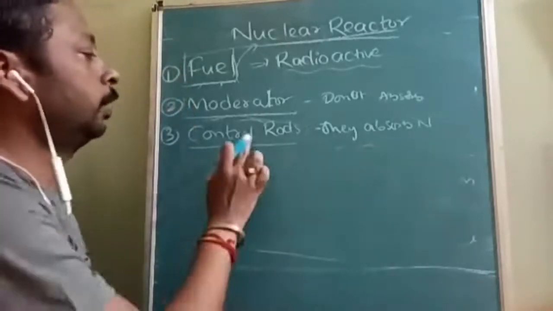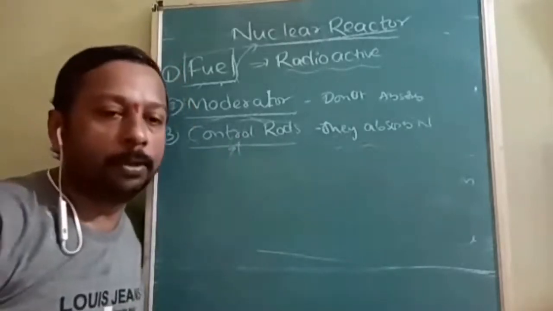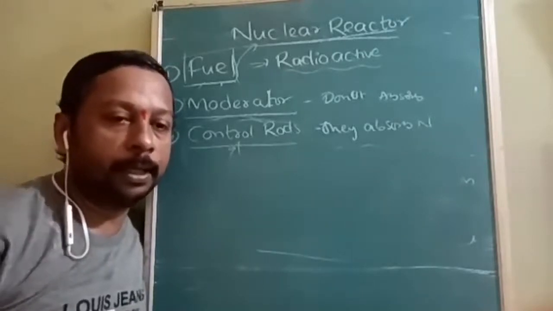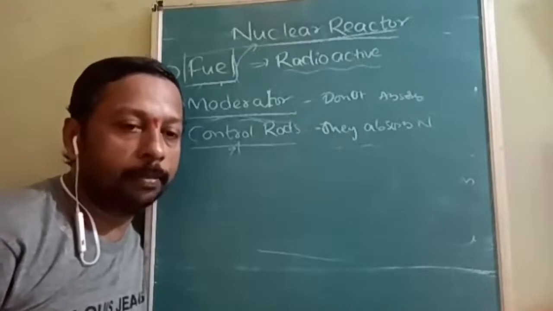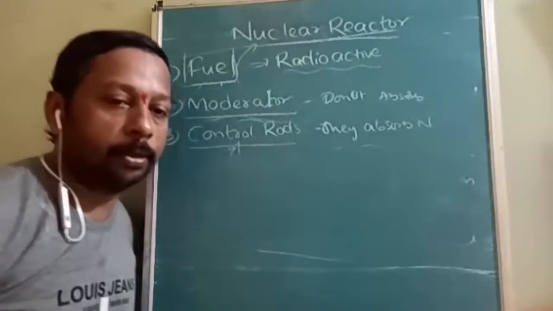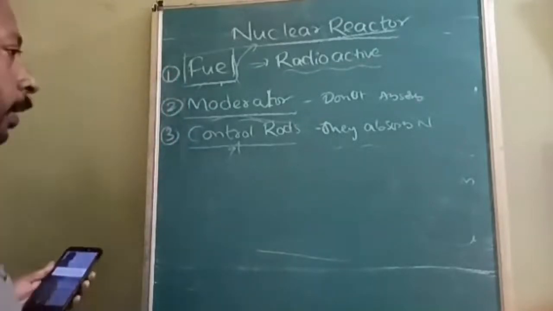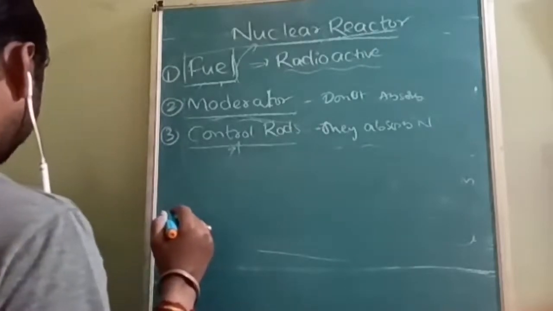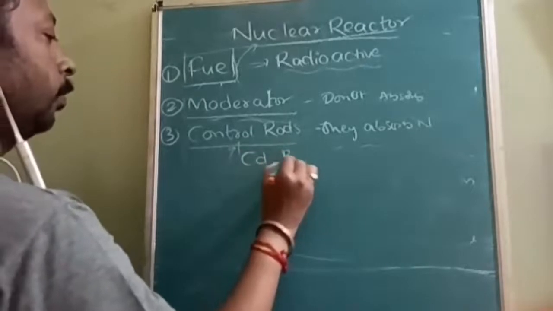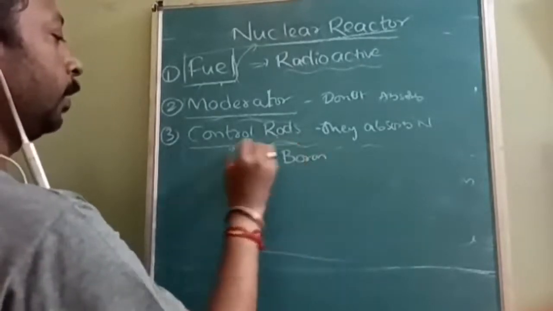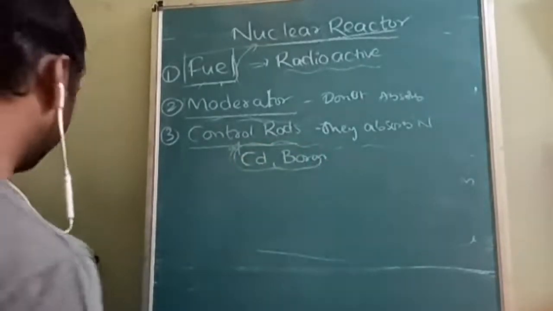So what will you write? Definition of control rods: the substances or rods which control the chain reaction by absorbing the extra neutrons. Here again we have to study the examples. Cadmium and boron are examples of control rods.